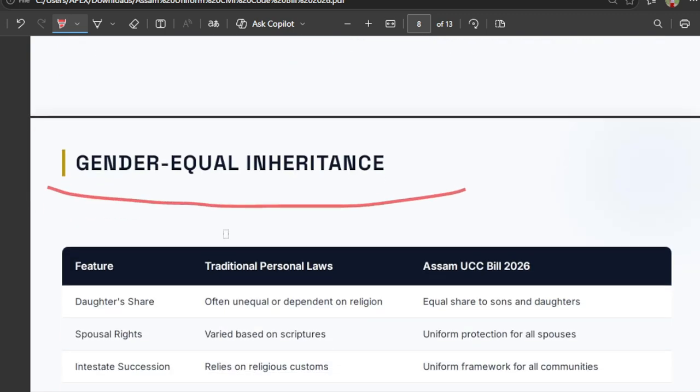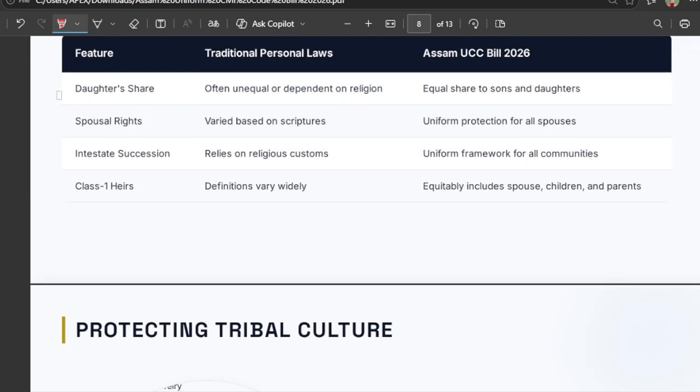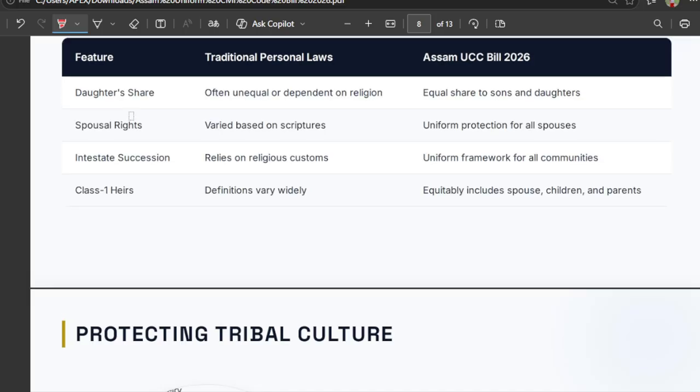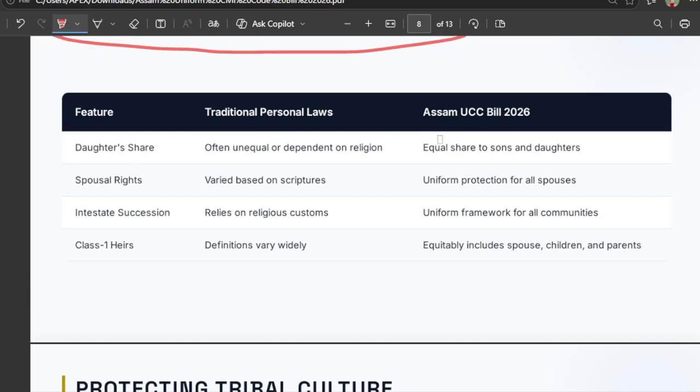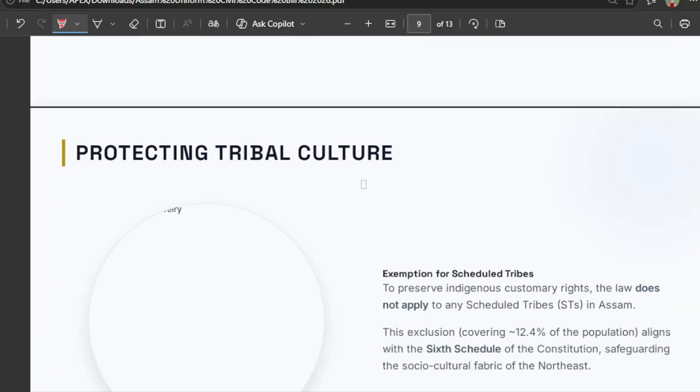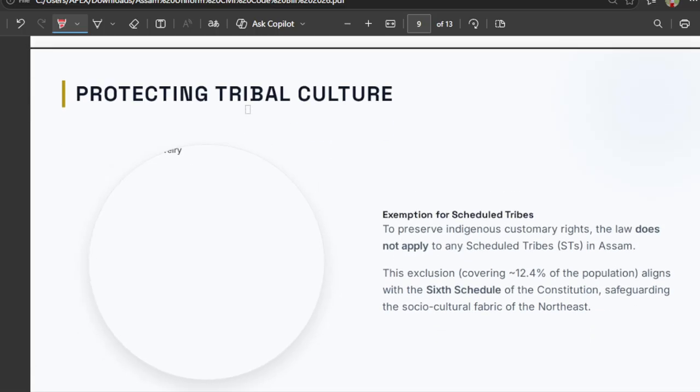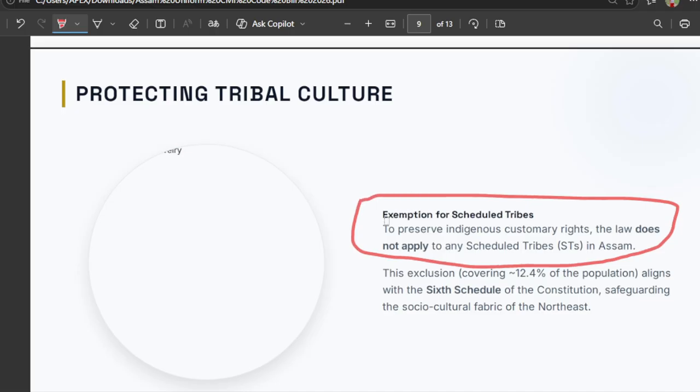Gender equality is also there in the Assam UCC bill compared with traditional personal law, so you can read this also. It protects tribal culture: ST categories will not be covered under this bill.